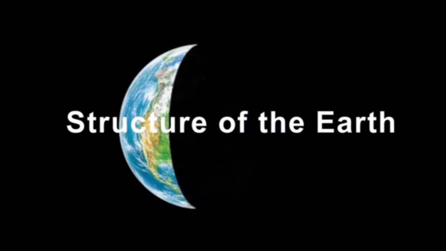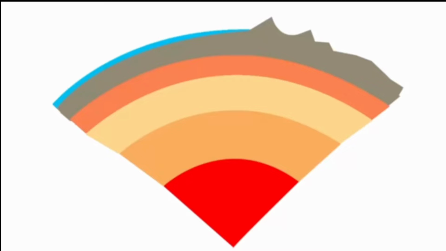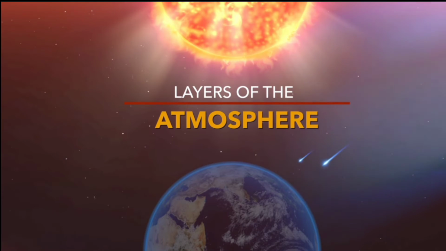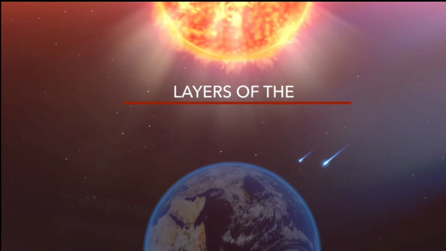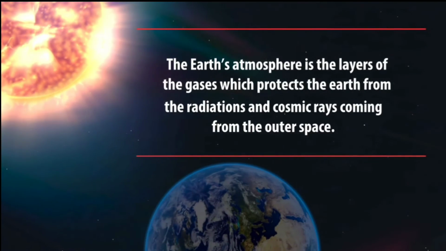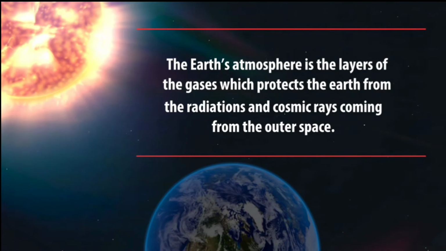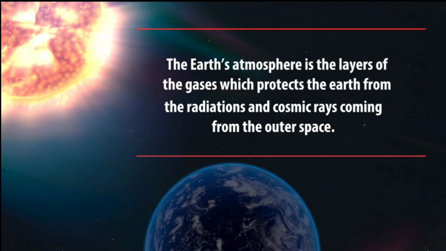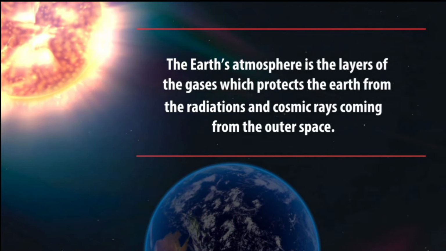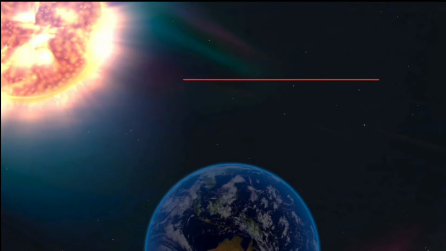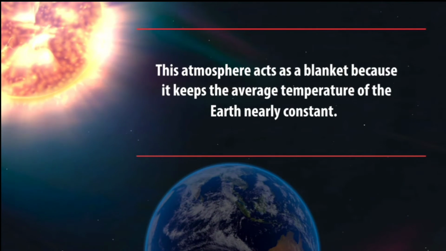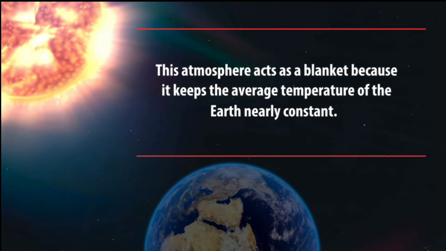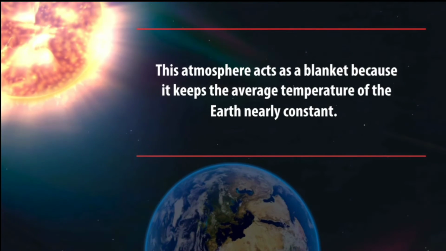Structure of the Earth: it is divided into 5 different layers: inner core, outer core, lower mantle, upper mantle and crust. Now we see the layers of the Earth's atmosphere. The Earth's atmosphere is the layer of gases which surrounds the Earth and protects it from the radiation and cosmic rays coming from outer space. This atmosphere acts as a blanket because it keeps the average temperature of the Earth nearly constant.